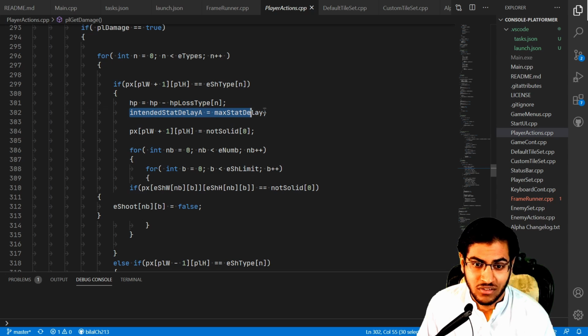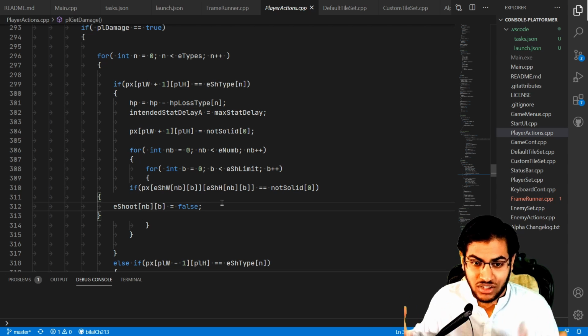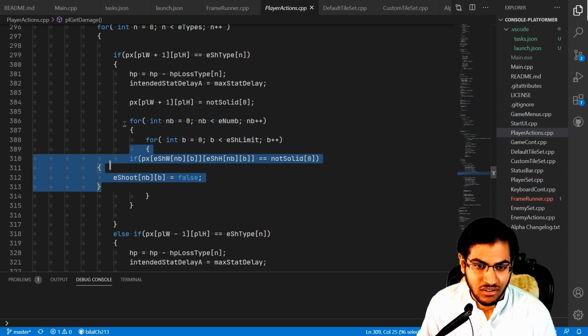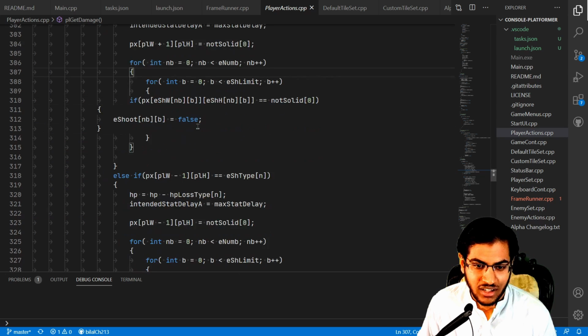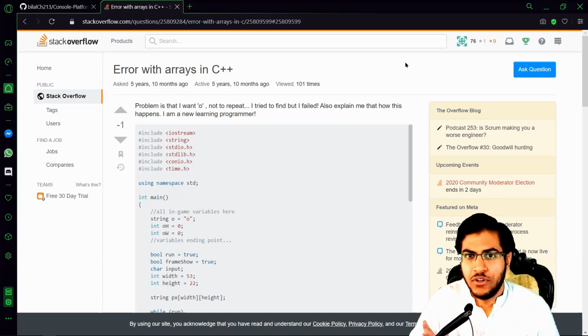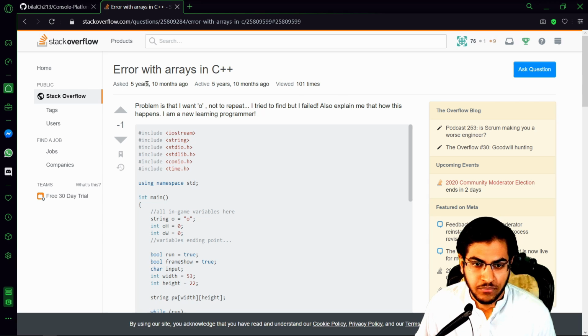And yeah, there's some stat display, and to be honest, even I really can't understand this code right now. And you can also see that there are a lot of formatting issues as well. Yeah, pretty crazy code, to be honest. Of course, the development wasn't really smooth, and this was like 5 years, 10 months ago.